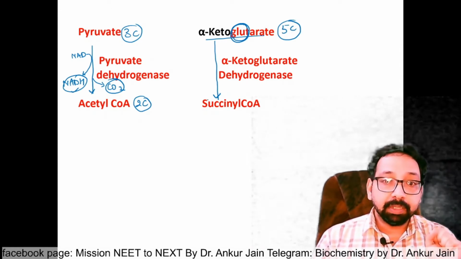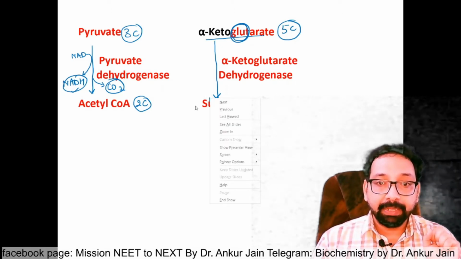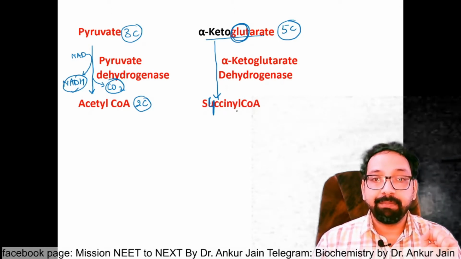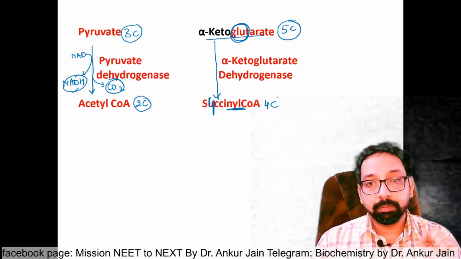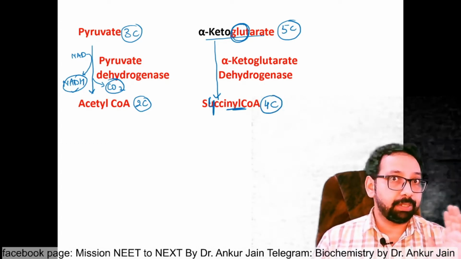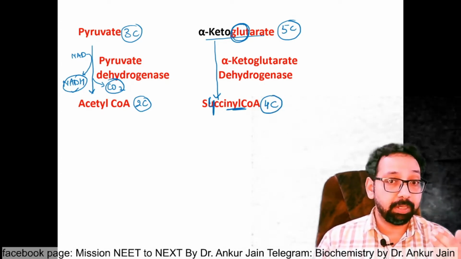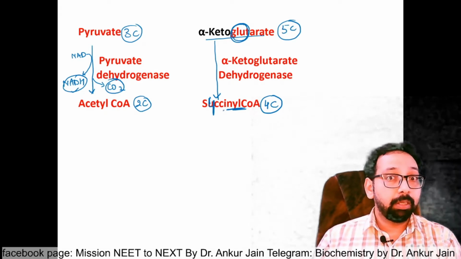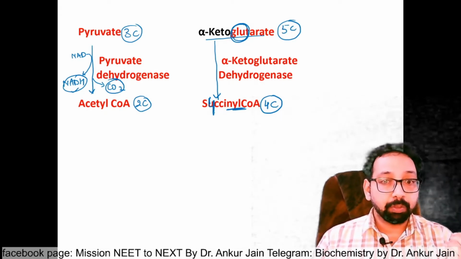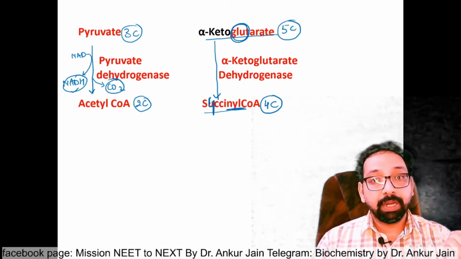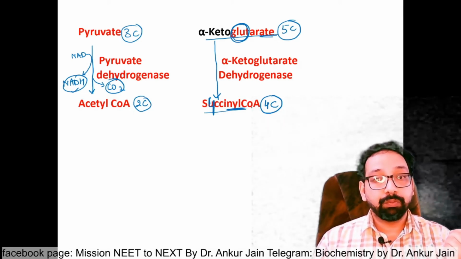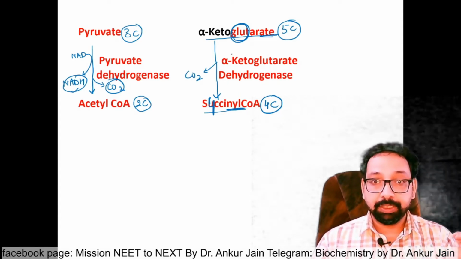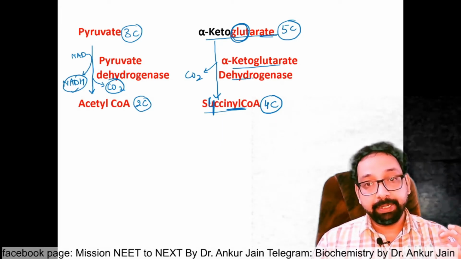So glutarate, glutamate, glutamine are all 5 carbon. Succinyl coenzyme A, you can remember by this: the U looks like 4. So succinyl coenzyme A has how many carbons? 4 carbon. This is very important. We are in the starting phase of biochemistry, and trust me, we are making the base. Definitely I am taking somewhat more time, but it is essential. So succinyl has 4 carbon, alpha ketoglutarate has 5 carbon. So 5 carbon is converted to 4 carbon, 1 carbon is removed. Removal of carbon dioxide is called decarboxylation, and the enzyme is alpha ketoglutarate dehydrogenase.